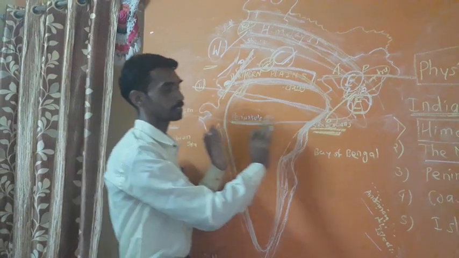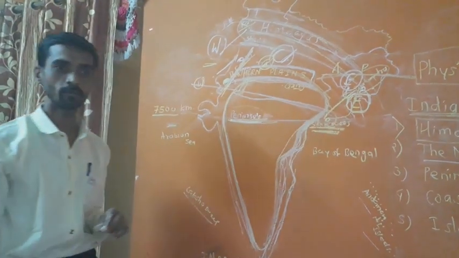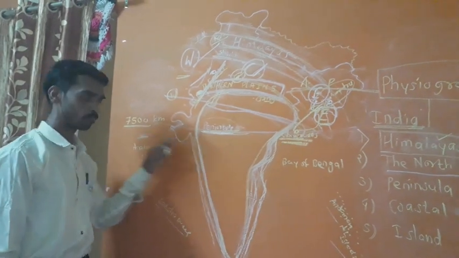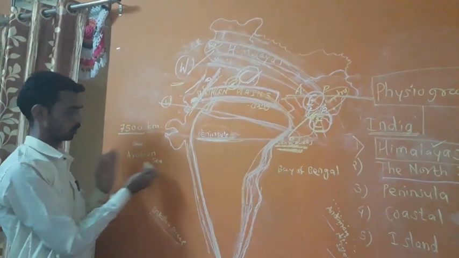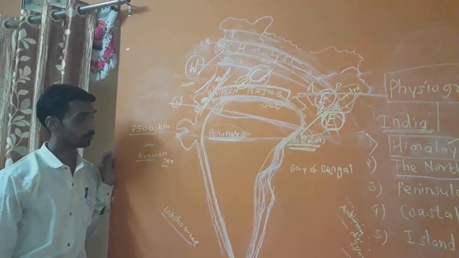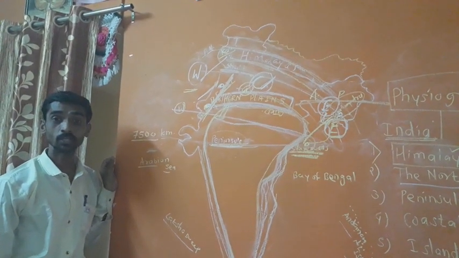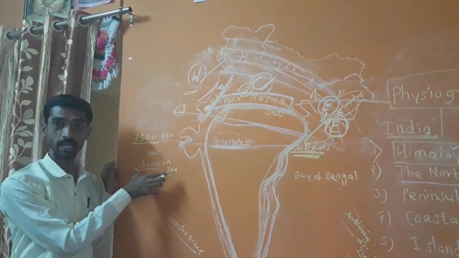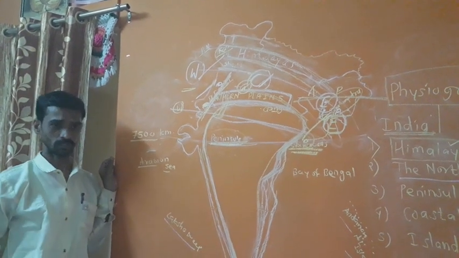The western coast borders the Arabian Sea. It is by and large a rocky coast.